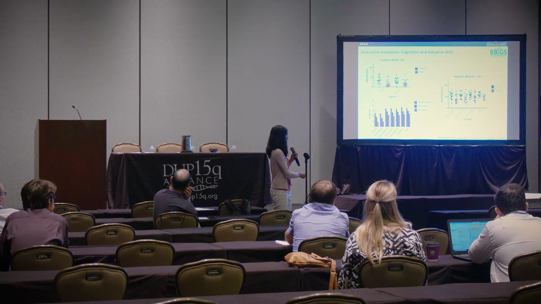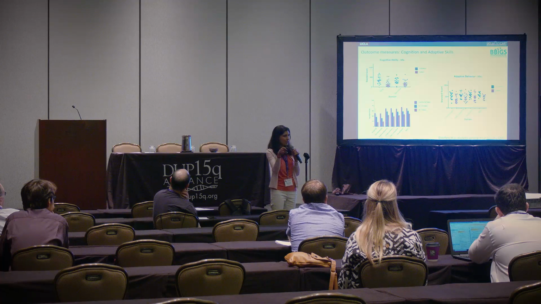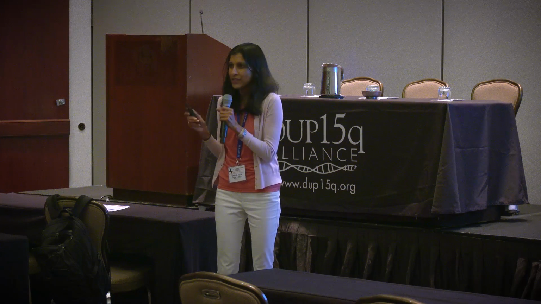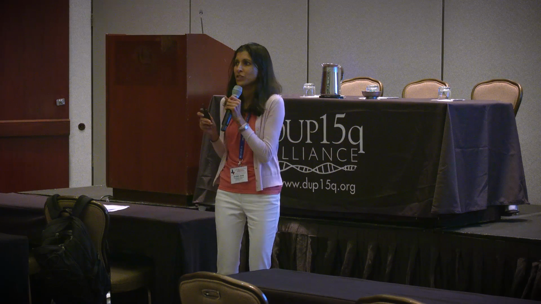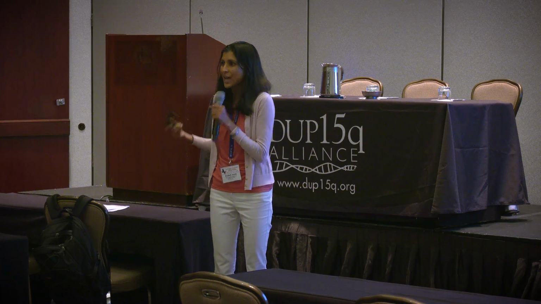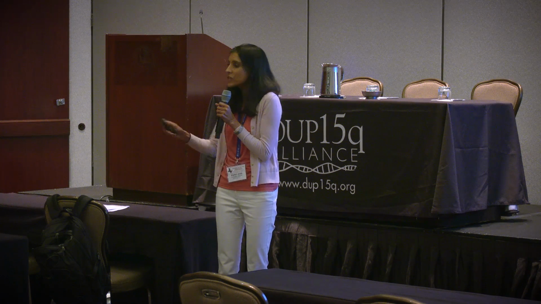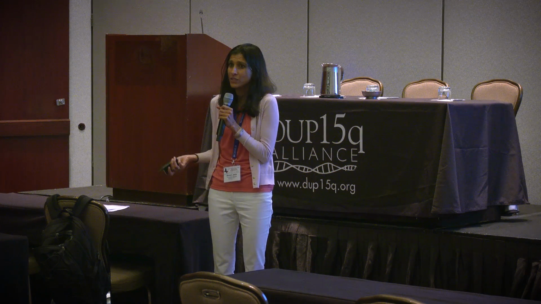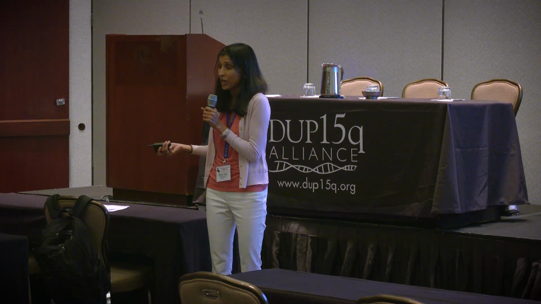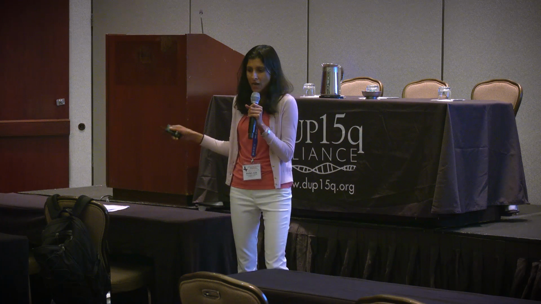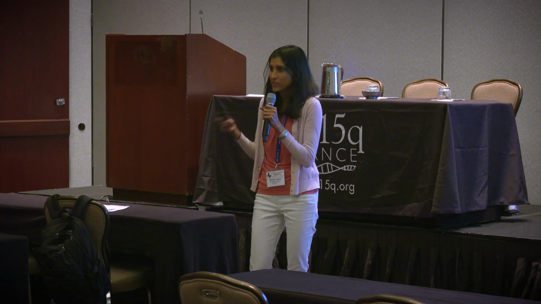Okay, so that was the EEG, and again, that paper is published, and then the proteomics paper will be out soon too. We've also looked at outcome measures, and again, thinking about what outcome measures we would want to use in a clinical trial. Really the question is, how do our standard measures behave in this group where we know there's a range of cognitive function but pretty severe intellectual disability in at least a subset of our kids? And so the team here did testing at last time's family conference as well as again at UCLA. And when we did cognitive testing, we used a bunch of different measures based on the ability of the child.